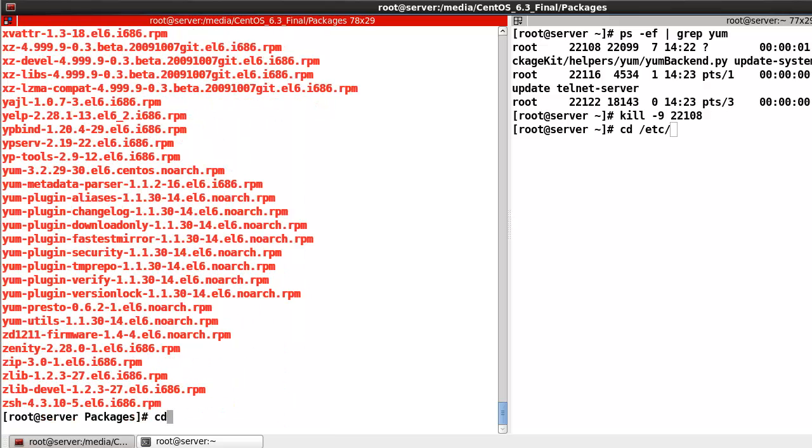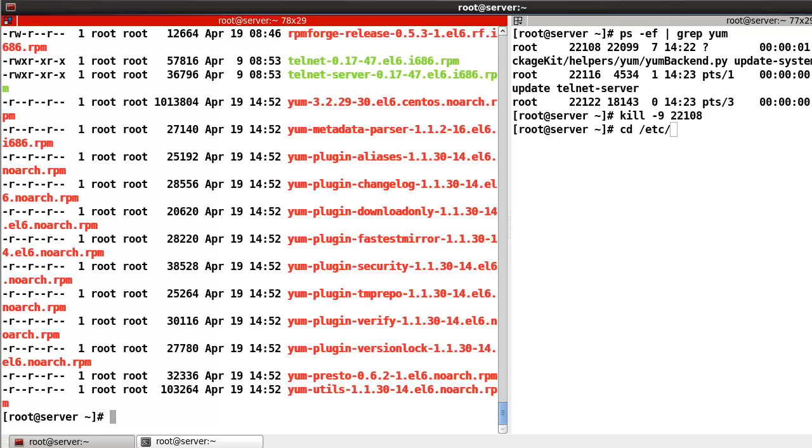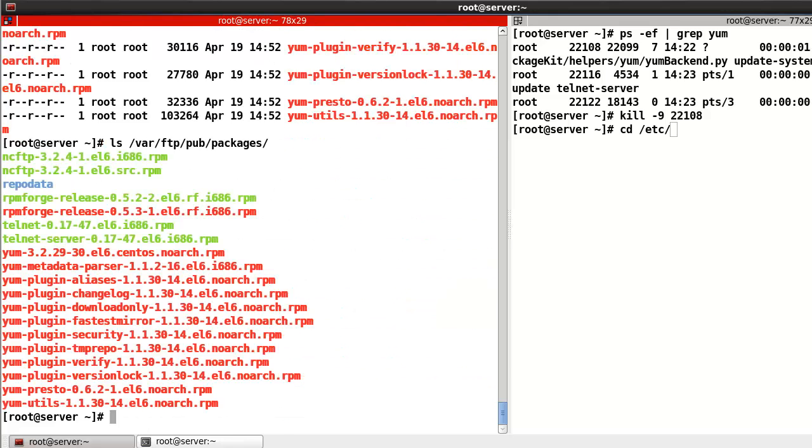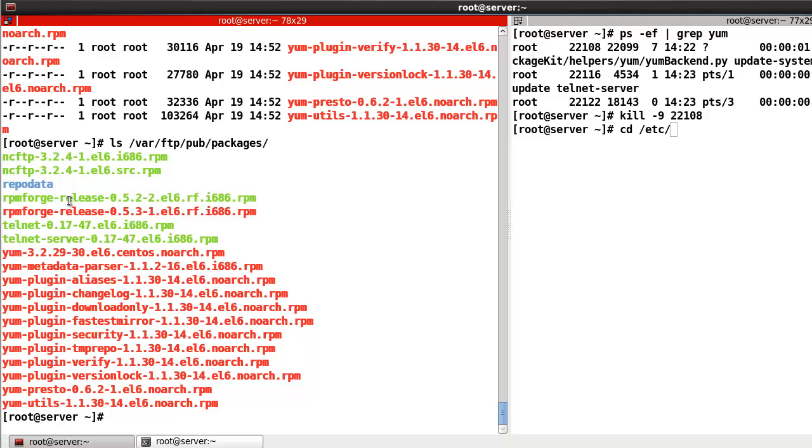Okay, then so many files. Here I found repodata. This is the metadata created by createrepo.